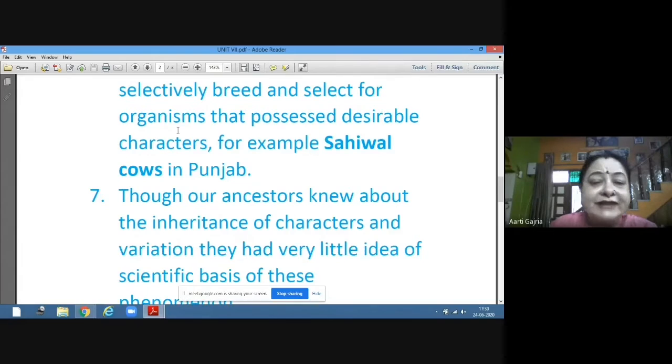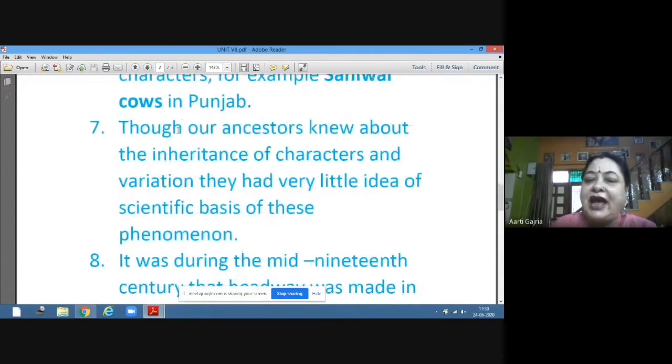Though our ancestors knew about the inheritance of characters and variation, they had very little idea of the scientific basis of these phenomena. They didn't know the science behind it, how the traits are being transferred from parents to progeny, or where these traits are present.